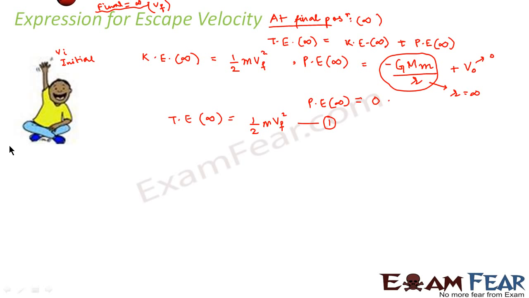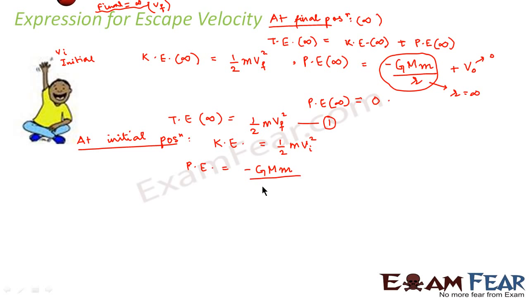Now let us calculate the total energy at the initial position. So at the initial position, the kinetic energy would be equal to half m vi square, right? And what would be the potential energy? The potential energy at the initial position would be minus G m1 m2 by r. What would be the value of r here? That would be, as I told you before also, this r is nothing but the distance from the center of the earth, right?